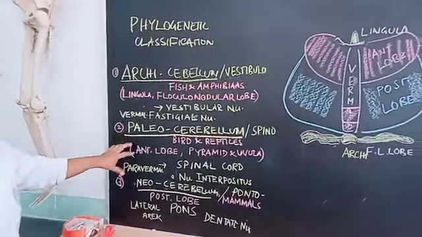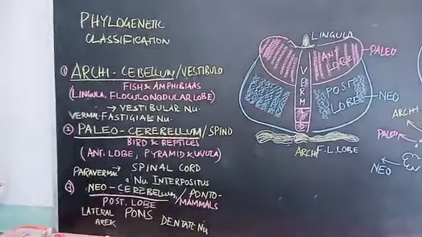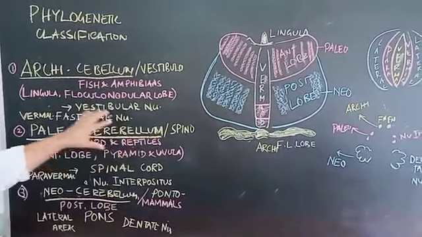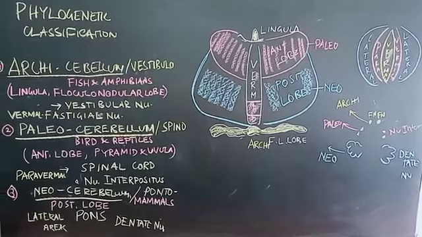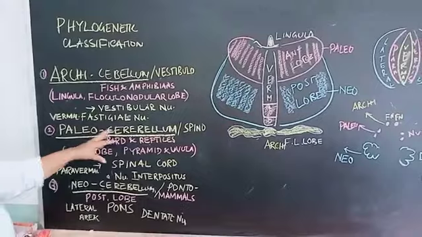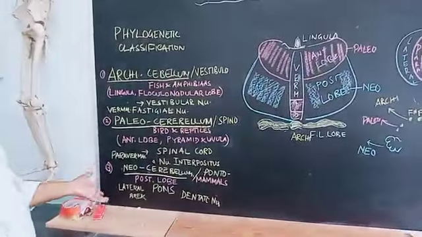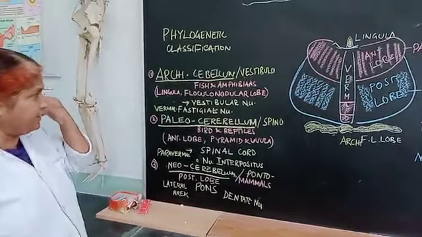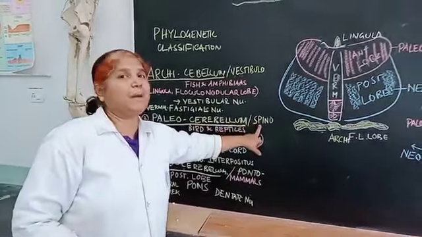Now coming to the improvement of motor activity in animals. What happens in birds and reptiles? Birds and reptiles come onto the surface in their nature, so their cerebellum has more sophisticated muscular activity, and it is called the paleocerebellum. This paleocerebellum is functionally called spinocerebellum.